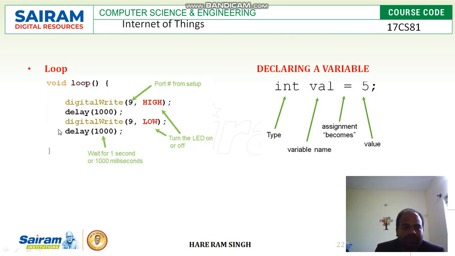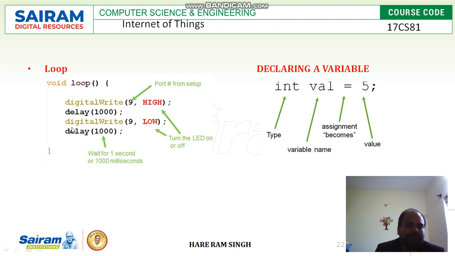Loop, for example, we can see: digitalWrite 9 HIGH. For writing to port number 9 we are using this, and at port number 9 the LED will be on. Then we can use a delay of 1000 milliseconds, or 1 second.